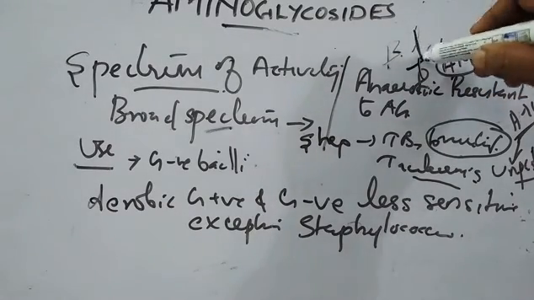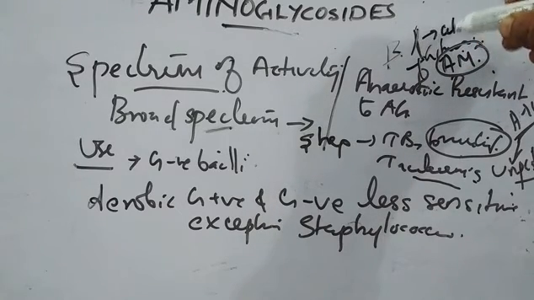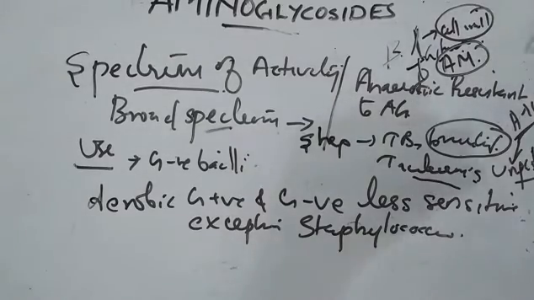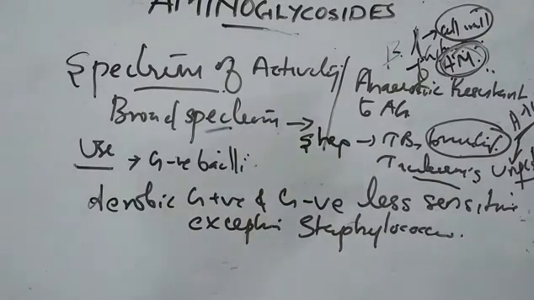When we give beta-lactam, it causes inhibition of cell wall synthesis, so cell wall breakage will happen, and that helps the aminoglycosides to increase their action in the body. That is also an important thing for aminoglycosides when given along with beta-lactam antibiotics.